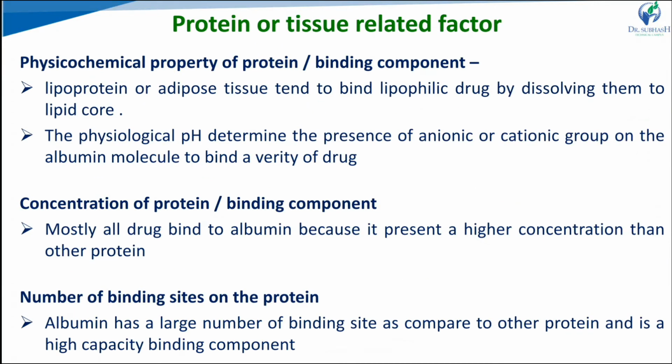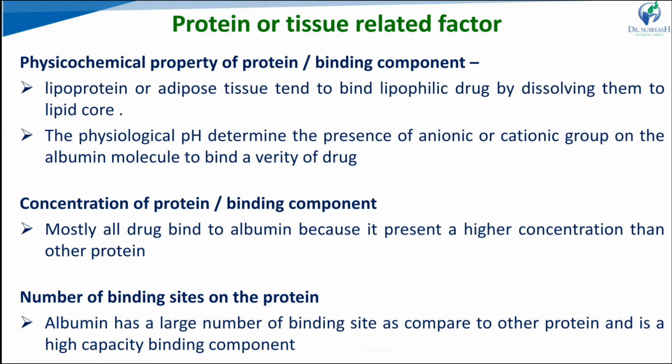Second factor, that is protein or tissue related factors. So the physicochemical profile of that particular protein or binding component. Lipoproteins or adipose tissues tend to bind with lipophilic drugs, dissolving them in their lipid core. So with that increased solubility of the lipophilic drug, the extent of binding increases. Physiological pH determines the presence of active anionic or cationic groups on the albumin to bind a variety of drugs.